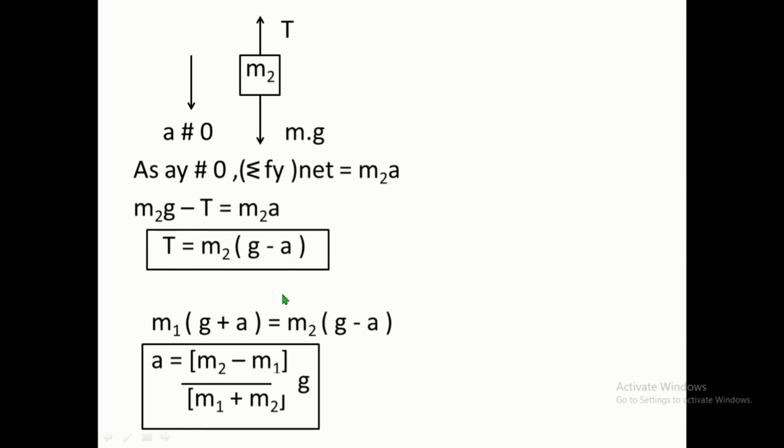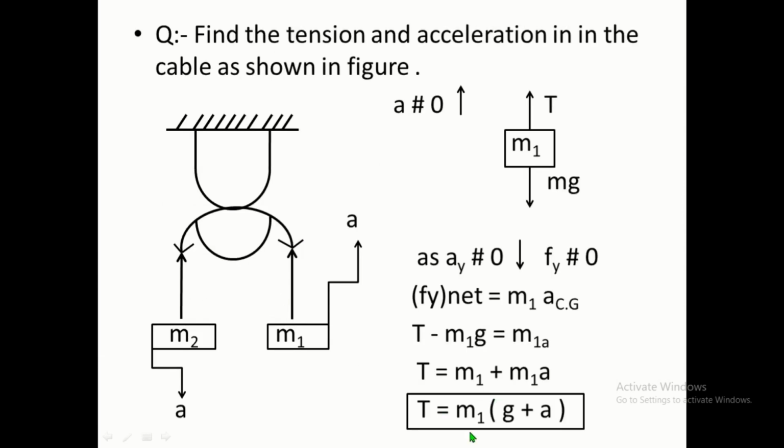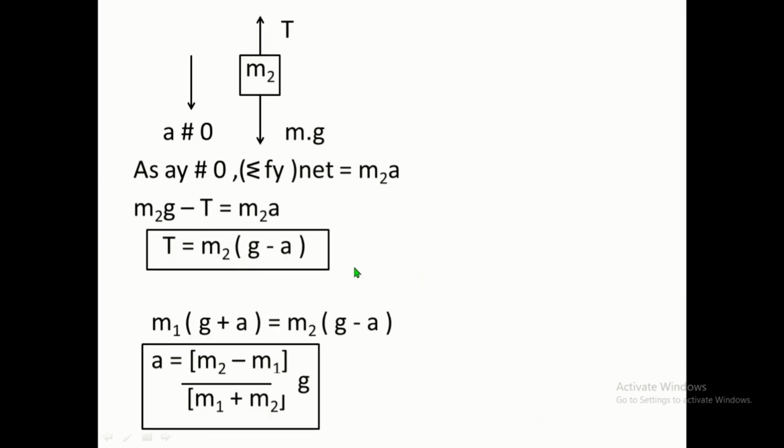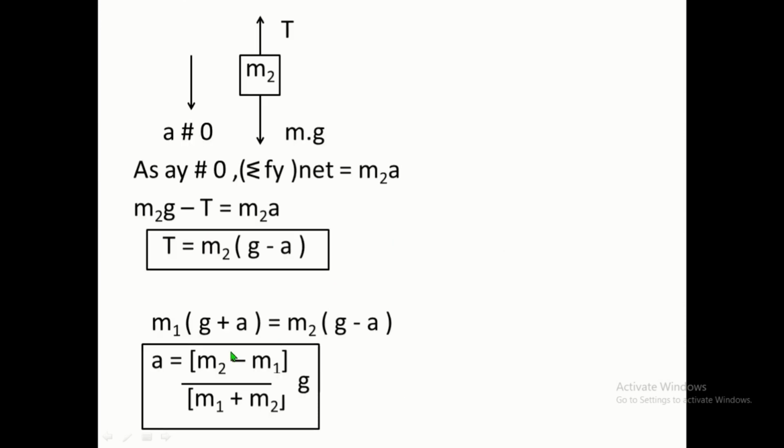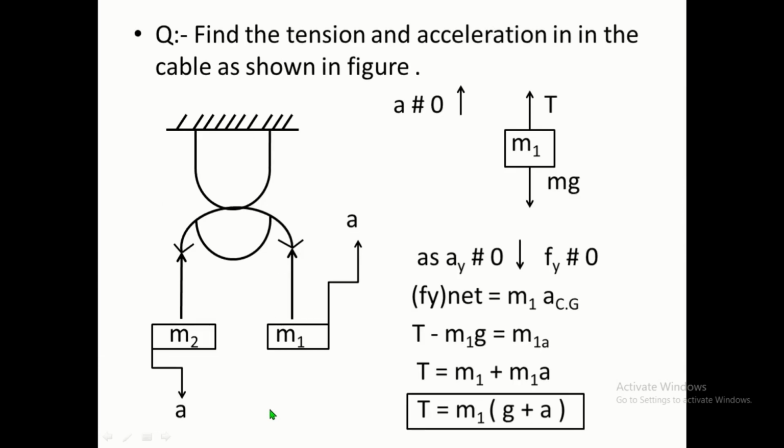If we equate T is equal to m1 into g plus a and T is equal to m2 into g minus a, we will get m1 into g plus a is equal to m2 into g minus a. Therefore, acceleration is equal to m2 minus m1 upon m1 plus m2, into g. This is the formula. Remember this value, because such an example can come in the exam. Just remember: a is equal to m2 minus m1 upon m1 plus m2, into g. But solving this and understanding this concept will help you to solve similar types of problems.